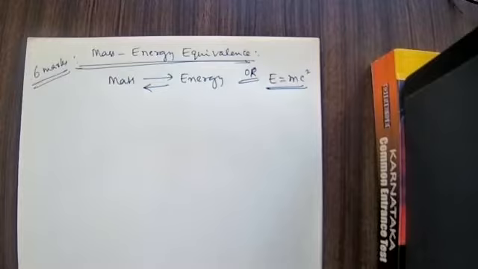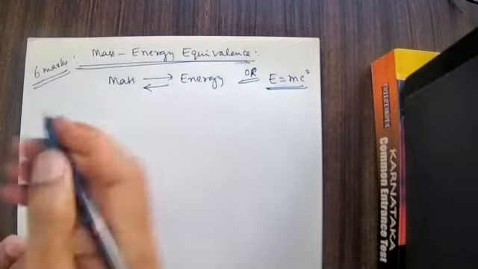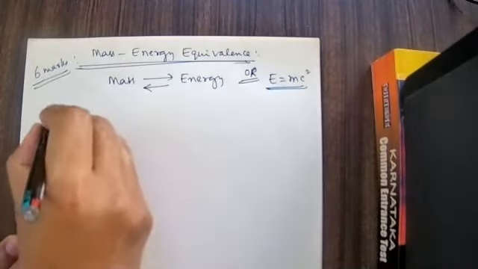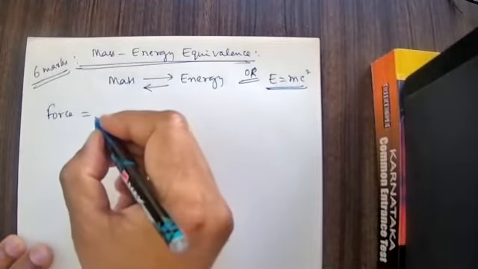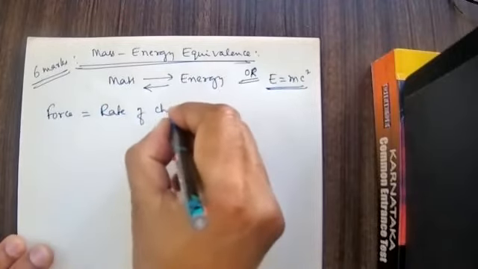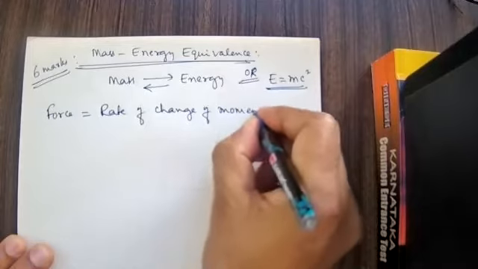First idea: all of us know about force, from the first PUC portion, or maybe even in 9th standard. Force is the rate of change of linear momentum.